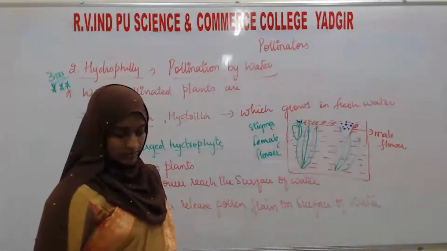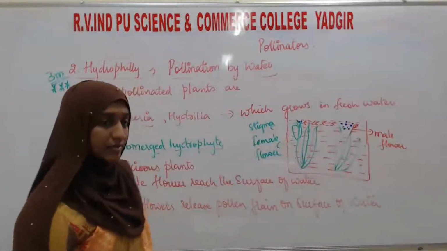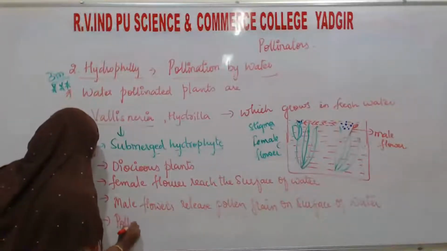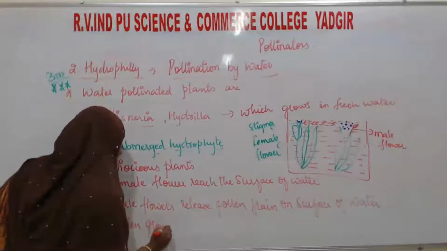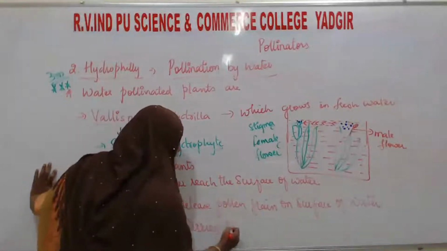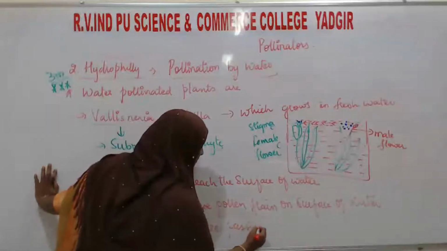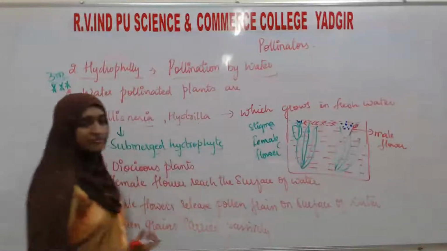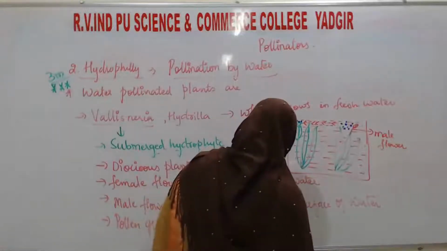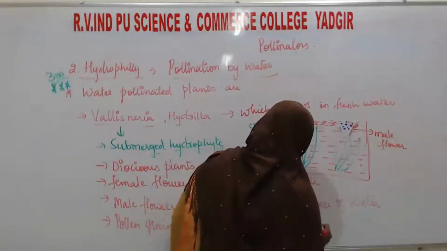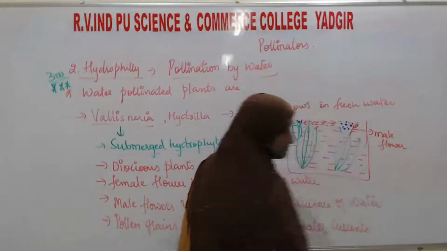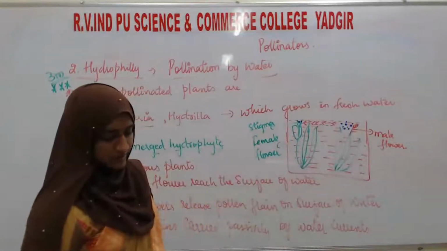Okay, so these are carried passively by the water currents. Pollen grains are carried passively, without any energy, flowing passively by water currents. Okay, this is one thing.